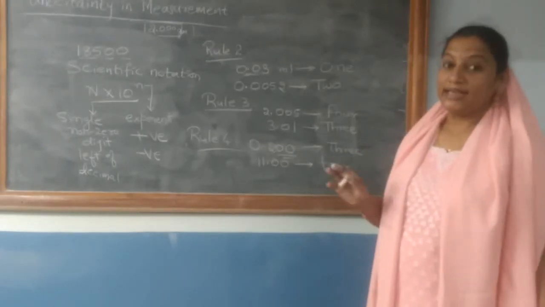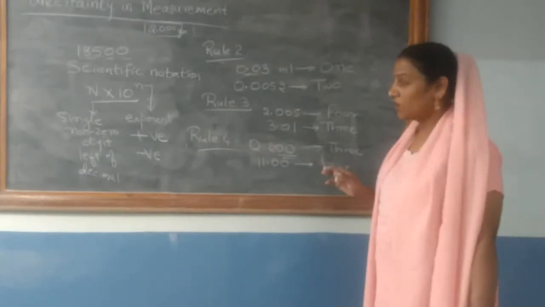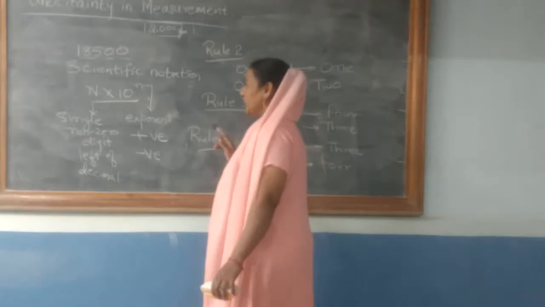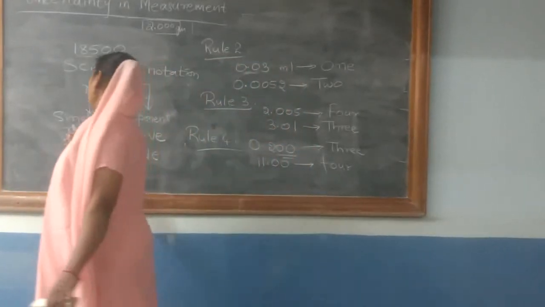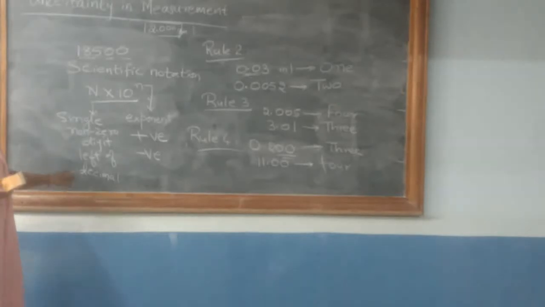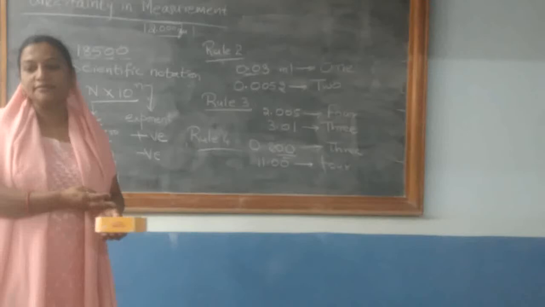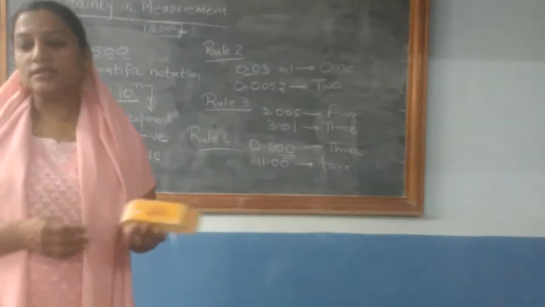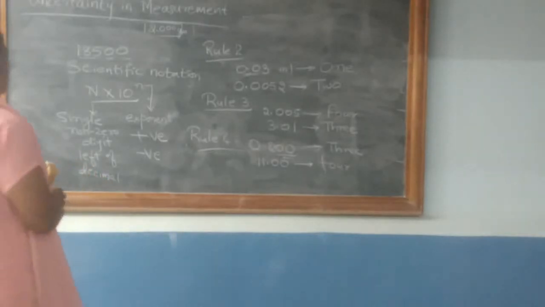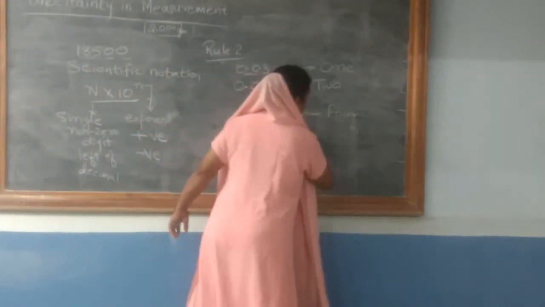Therefore, to indicate the exact number of significant figures, the given measurement or value is reported in the form of capital N into 10 raised to n, where capital N is a single non-zero digit to the left of the decimal, and small n is an exponent which may be positive, negative, or 0. And you should know when the exponent is positive and when it is negative.